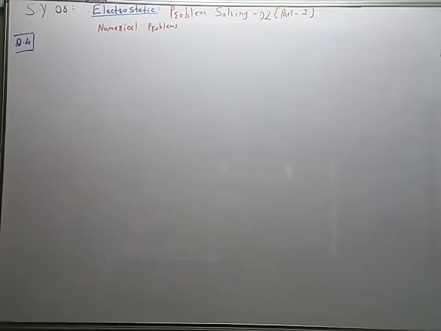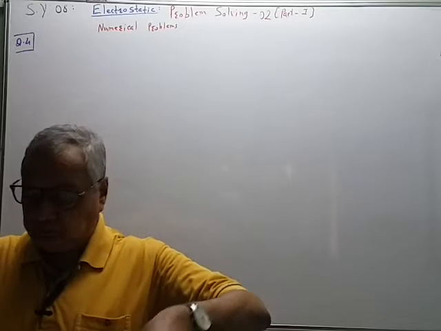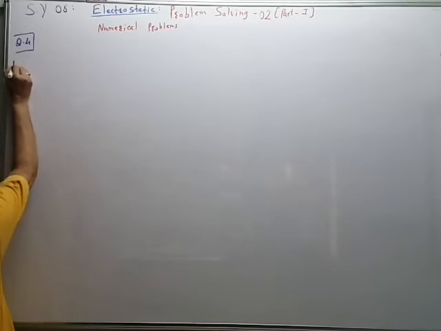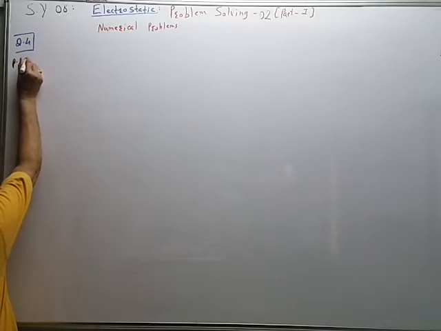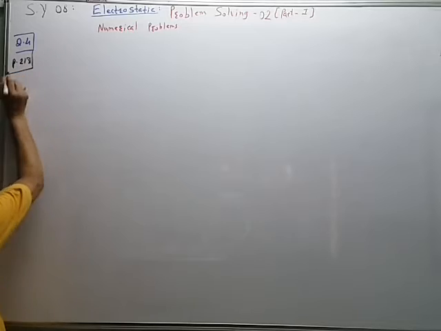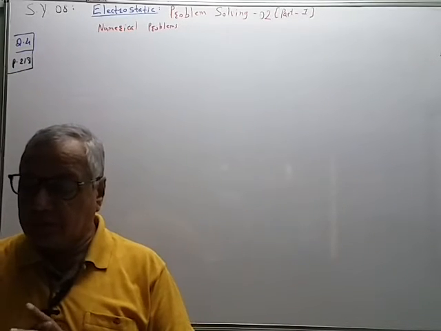Now let us see question number 4, numerical problem from our board book, page number 213. So I will read the problem.